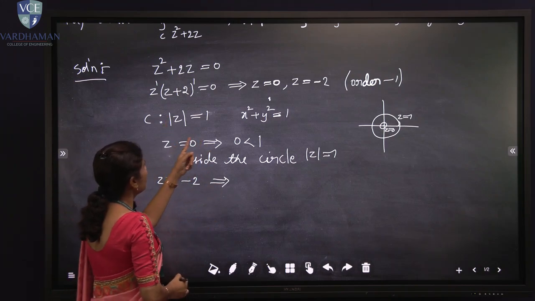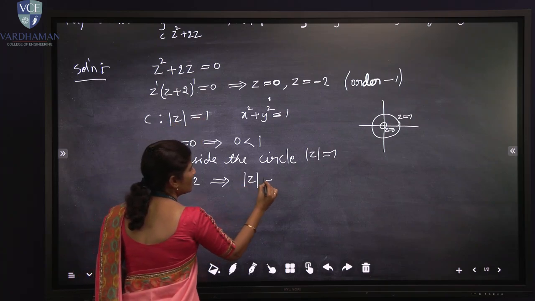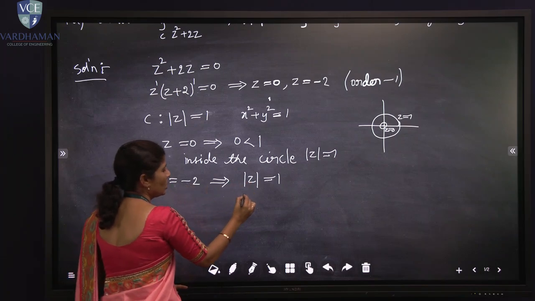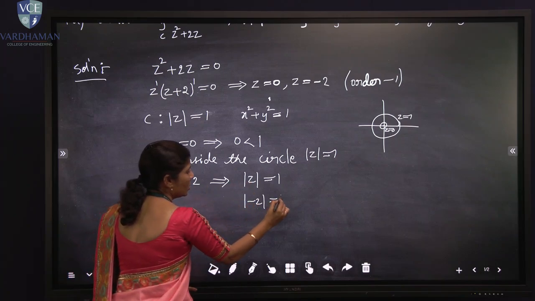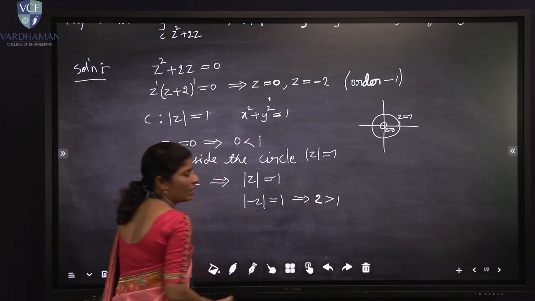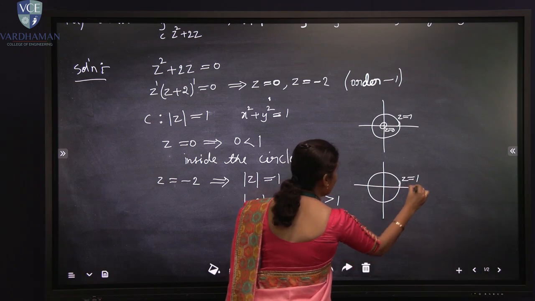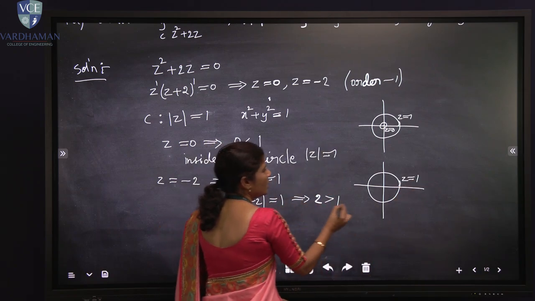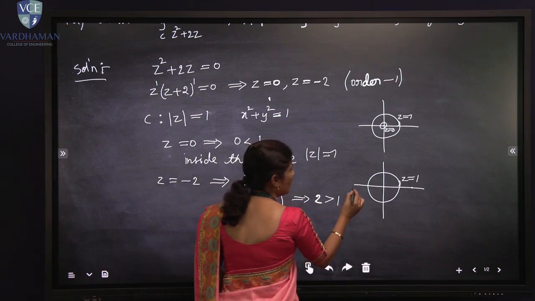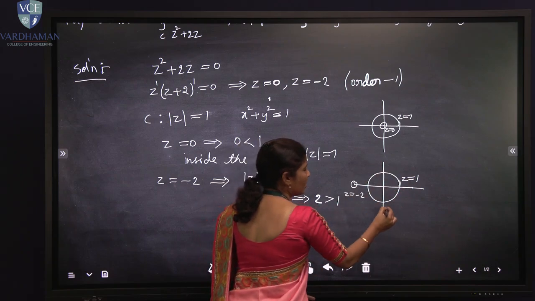The circle condition is already given, modulus of z is equal to 1. If we replace z is equal to minus 2 in place of z, modulus of minus 2 is 2, and that 2 is greater than 1. Graphically, if we want to show, this one is our modulus of z is equal to 1 circle, and this is z is equal to minus 2.